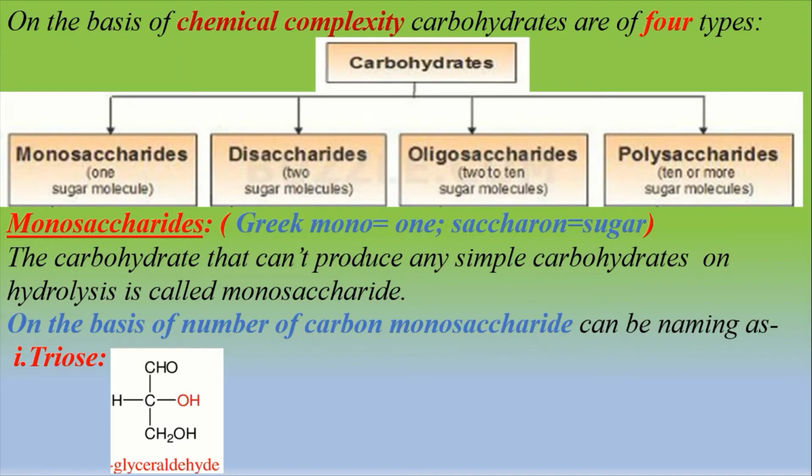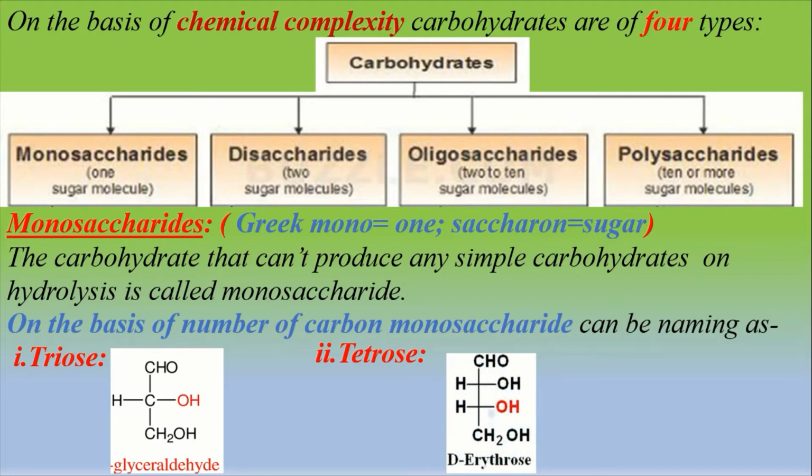That is why this triose is called a reducing sugar. And you remember that all monosaccharides are reducing sugars. Next one is tetrose. A monosaccharide containing 4 carbon atoms is called a tetrose sugar. Erythrose is the example of tetrose sugar because in erythrose there are 4 carbon atoms present.